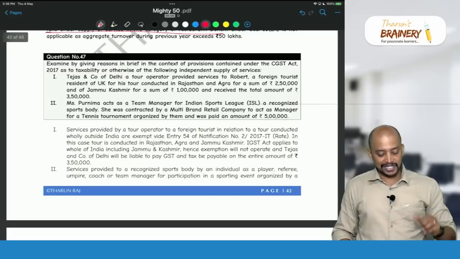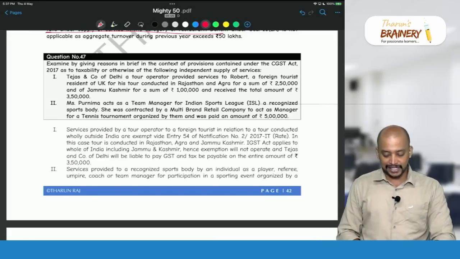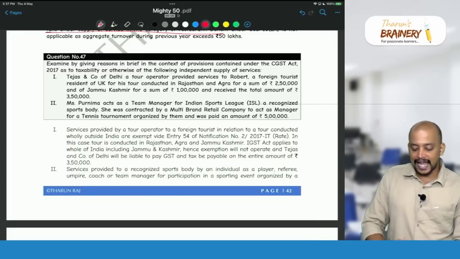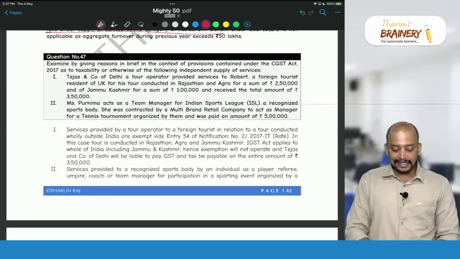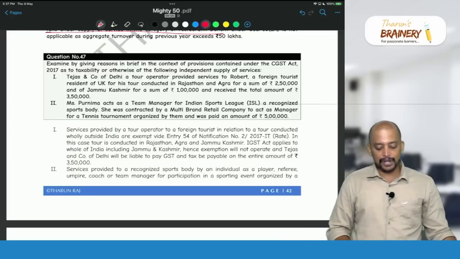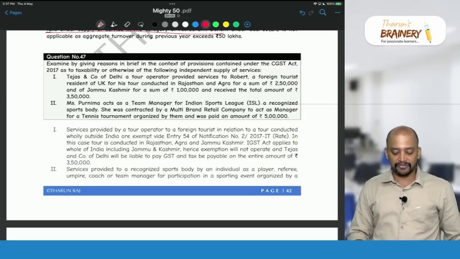Now question number 47. Examine, giving reasons in brief, in the context of provisions contained under the CGST Act 2017, the taxability or otherwise of the following independent supplies of services. Tejas and Company of Delhi, a tour operator, provided services to Robert, a foreign tourist resident of UK, for his tour conducted in Rajasthan and Agra for a sum of 2,50,000 and of Jammu and Kashmir for a sum of 1 lakh, and received the total amount of 3,50,000.